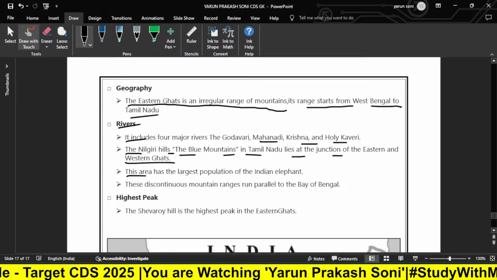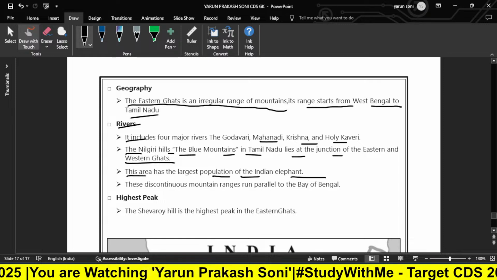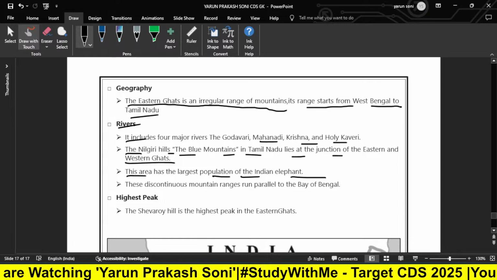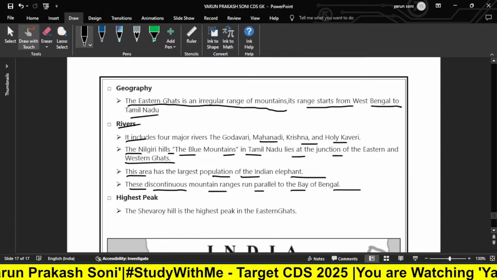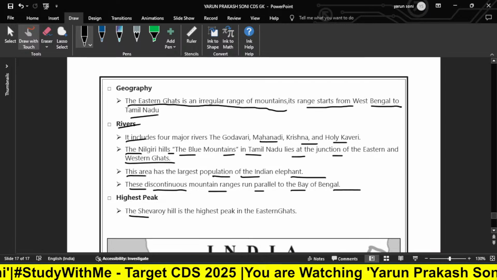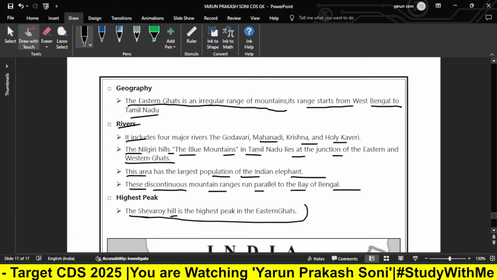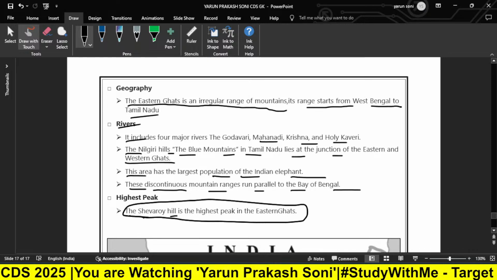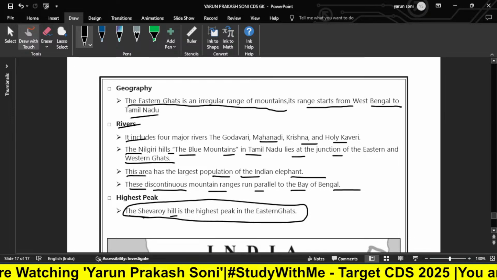This area has the largest population of the Indian elephant. यहाँ पे इंडियन एलिफेंट की लार्जेस्ट हमारी क्या होती है, पॉपुलेशन होती है. These discontinuous mountain ranges run parallel to the Bay of Bengal. Now, if we talk about the highest peak, the Shivaroy Hills is the highest peak in the Eastern Ghats. So you can mark it as well because it is a single highest peak. So it might be important from the exam perspective.